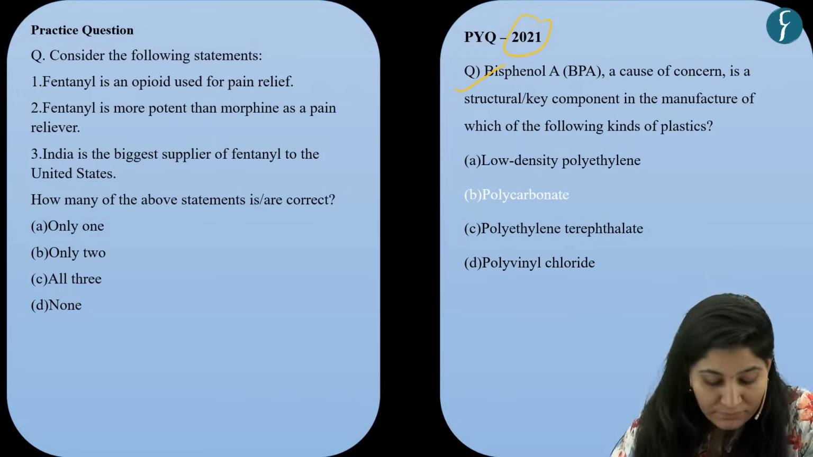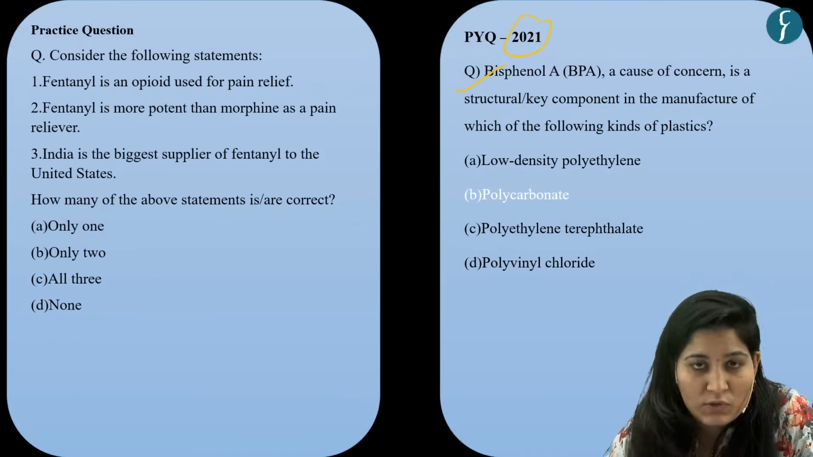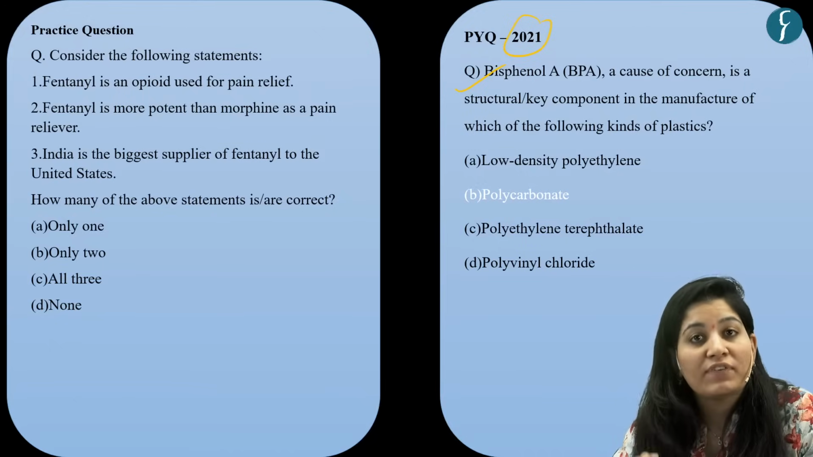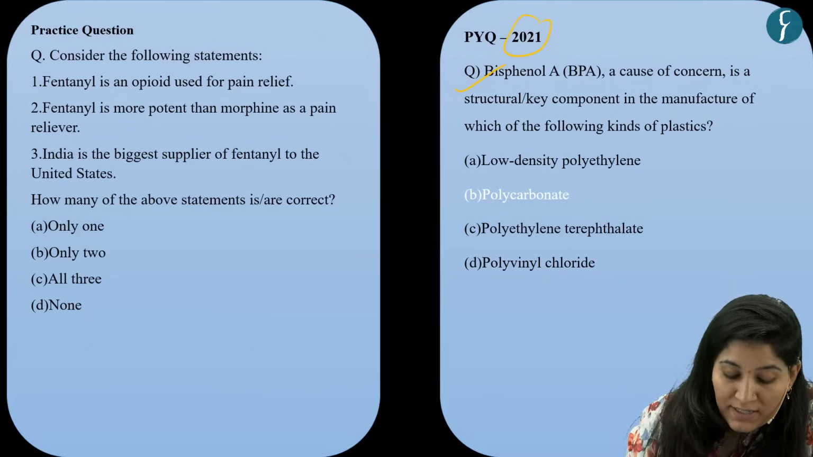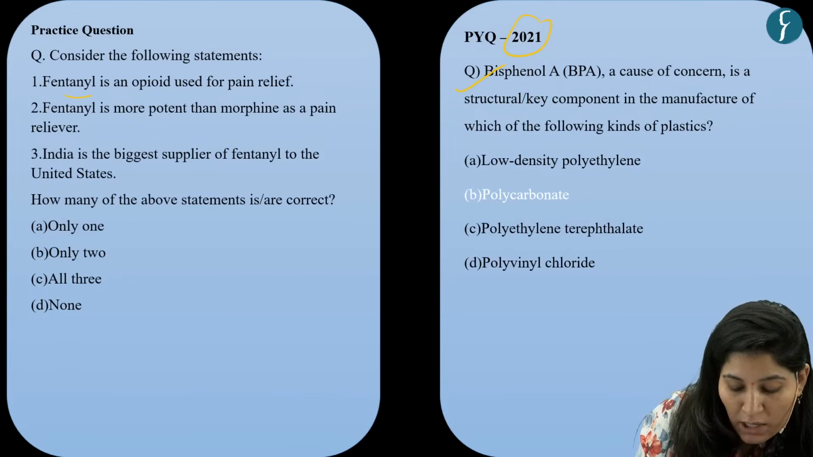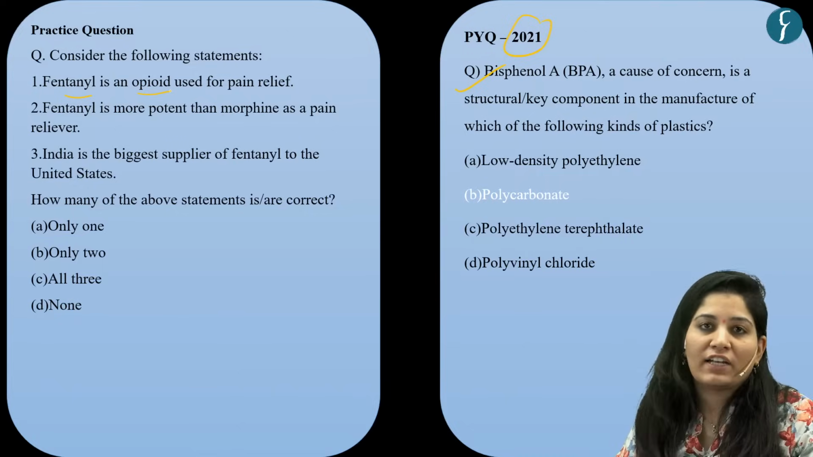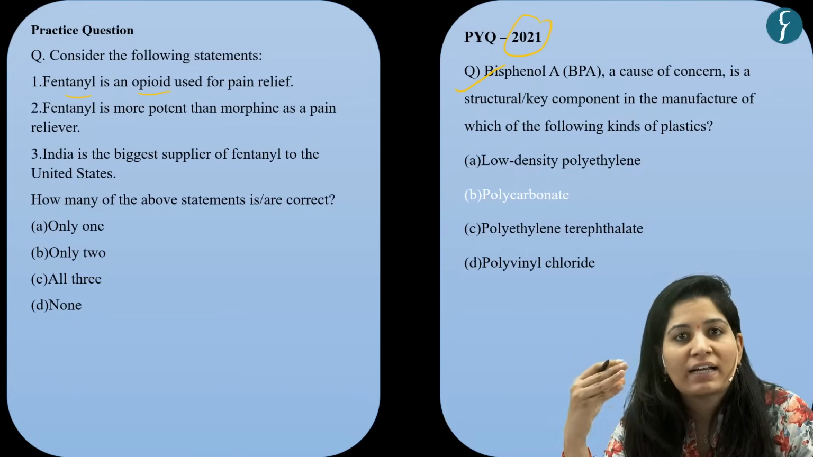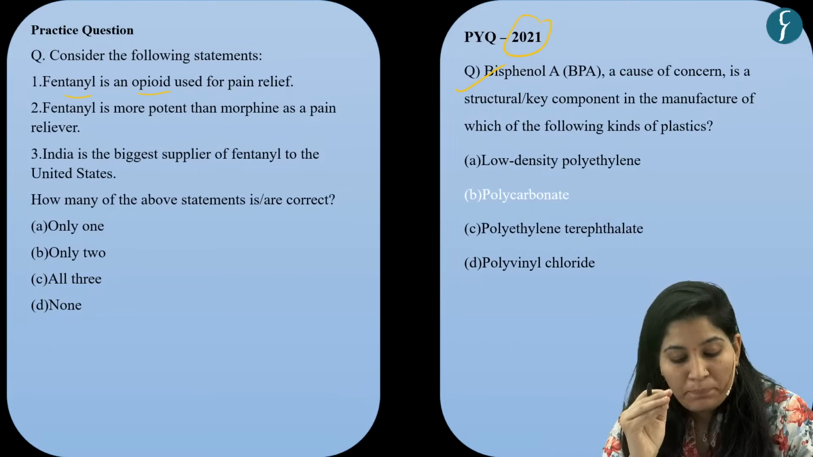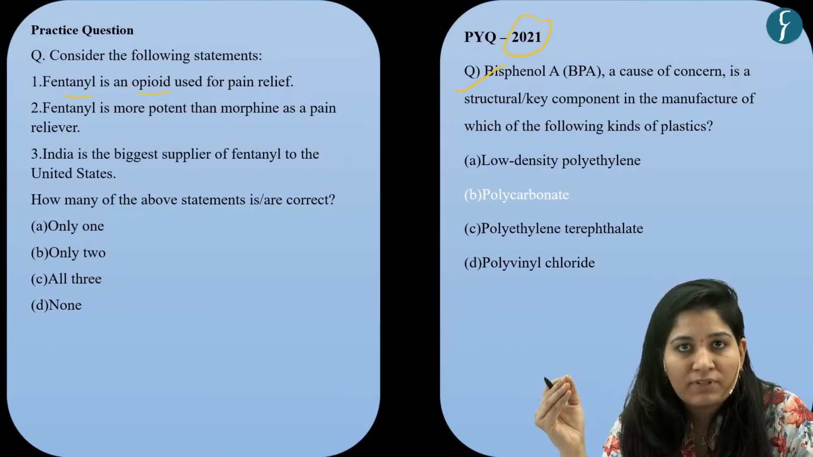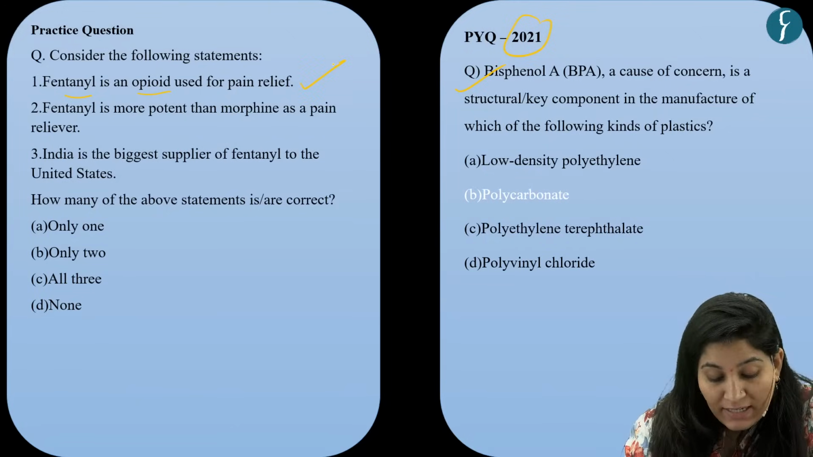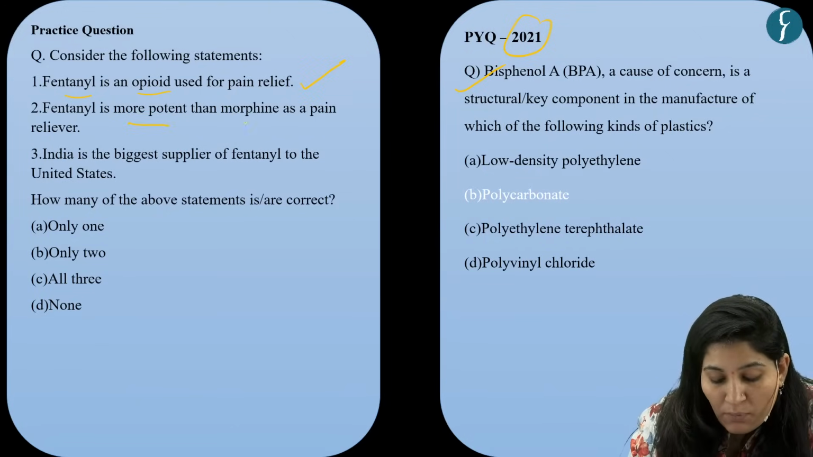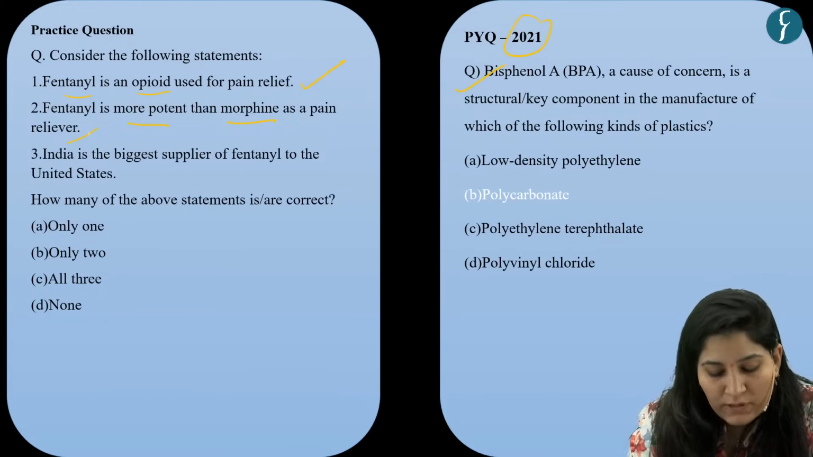Okay. So now let's come to the practice question. Here you are provided with 3 statements and you need to find out the correct one. The first is, fentanyl is an opioid used for pain relief. Now opioids are a kind of drug used mainly for pain relief. So with this our first statement is correct. Second is, it is more potent than morphine as a pain reliever.